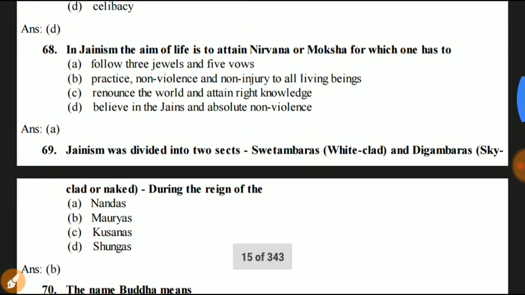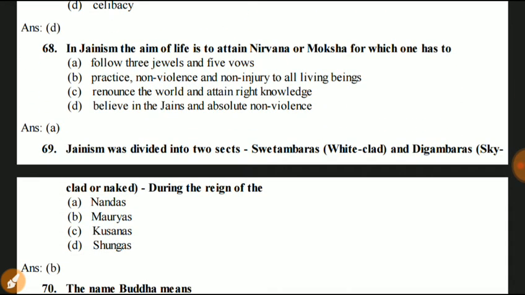Question number 68. In Jainism, the aim of life is to attain nirvana or moksha, for which one has to follow the three jewels, five vows. Answer is A. Follow three jewels and five vows.